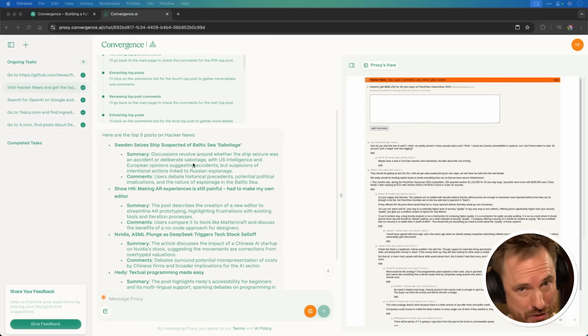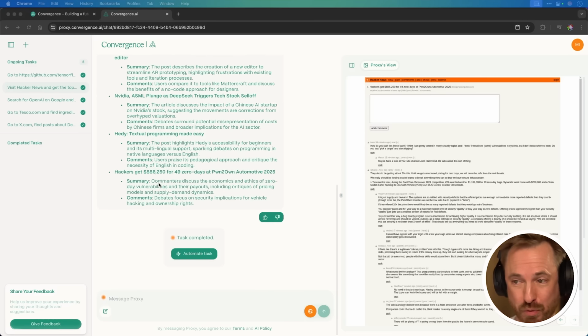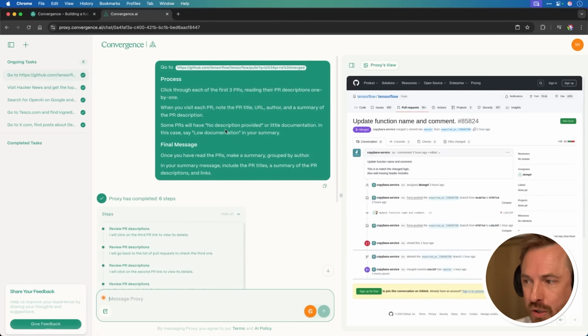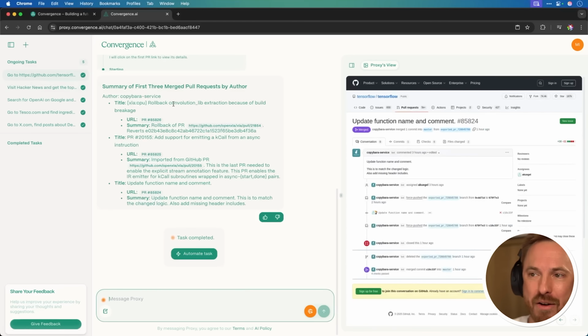Let's have a look. This one took quite some time, but it did get the 5 top posts on Hacker News, and it's given me not only the titles, but also a summary and what the comments are saying for each post, which is pretty incredible. So if I want a summarized daily news from Hacker News, I can get that now using Proxy from Convergence AI. And let's go and look at the GitHub. And of course, yes, this is all now completed, and we can see a summary of the latest merged pull requests by the author to that TensorFlow repo. So this is extremely powerful, incredibly powerful.